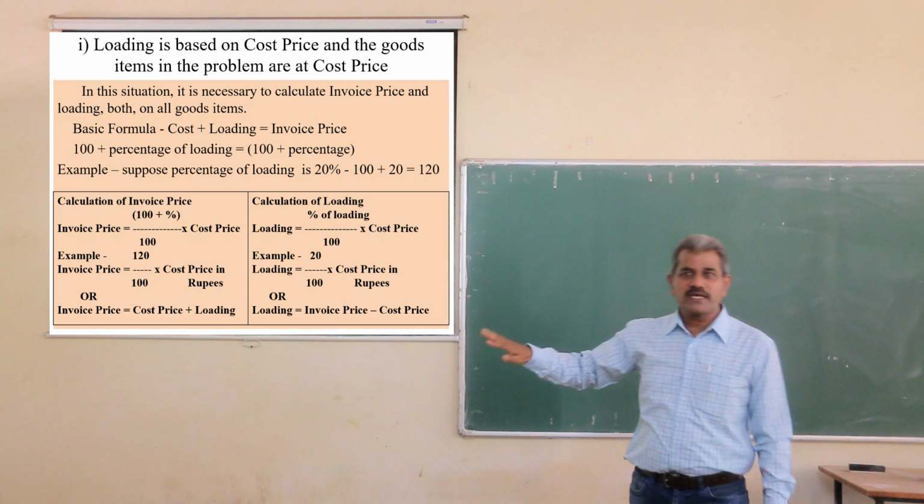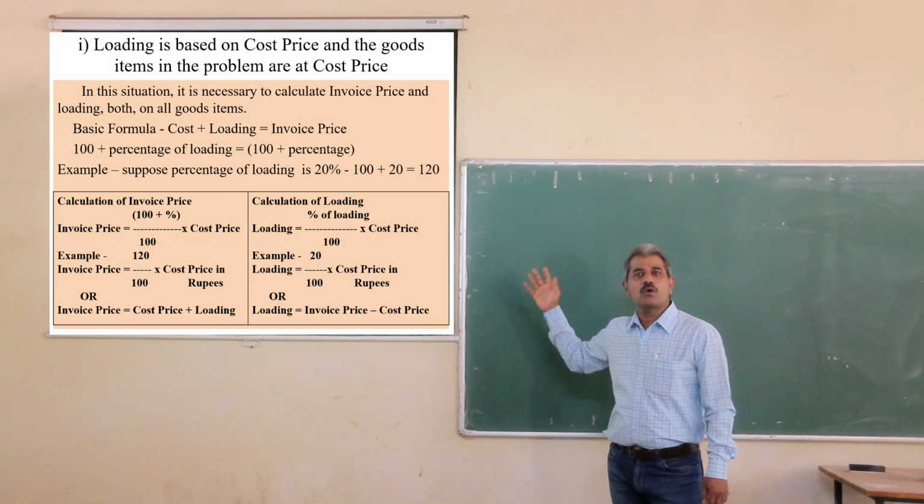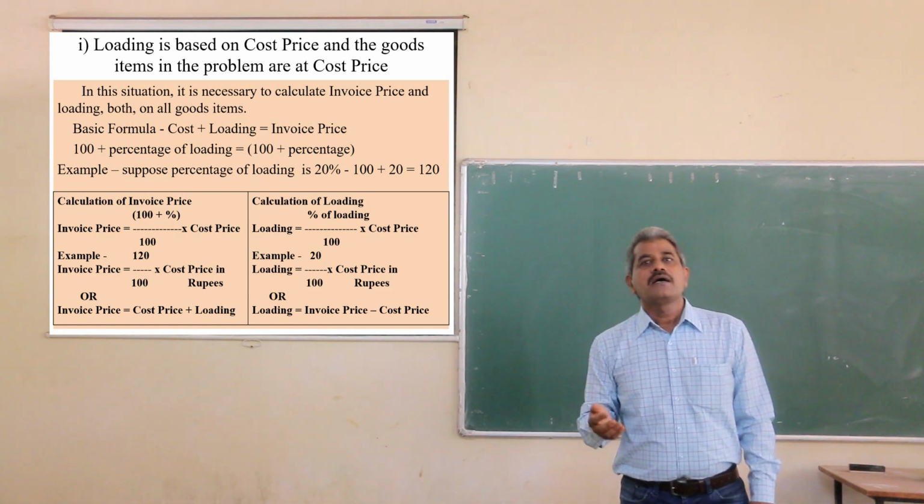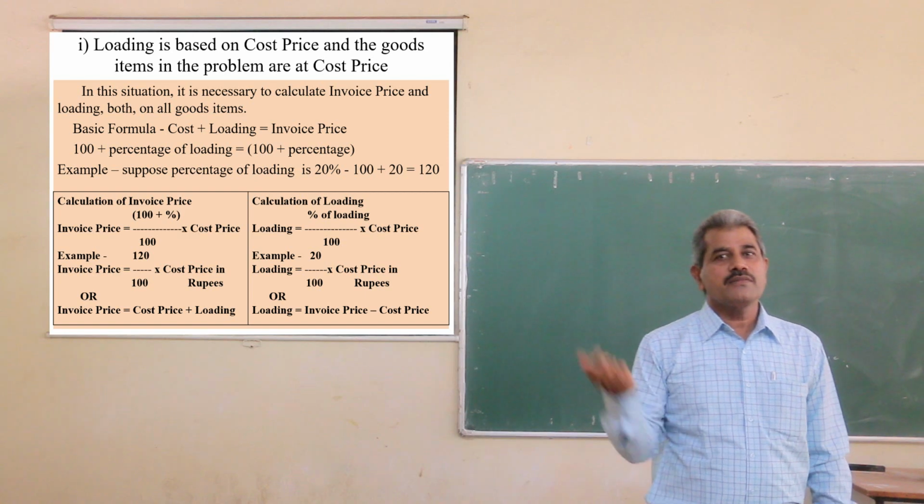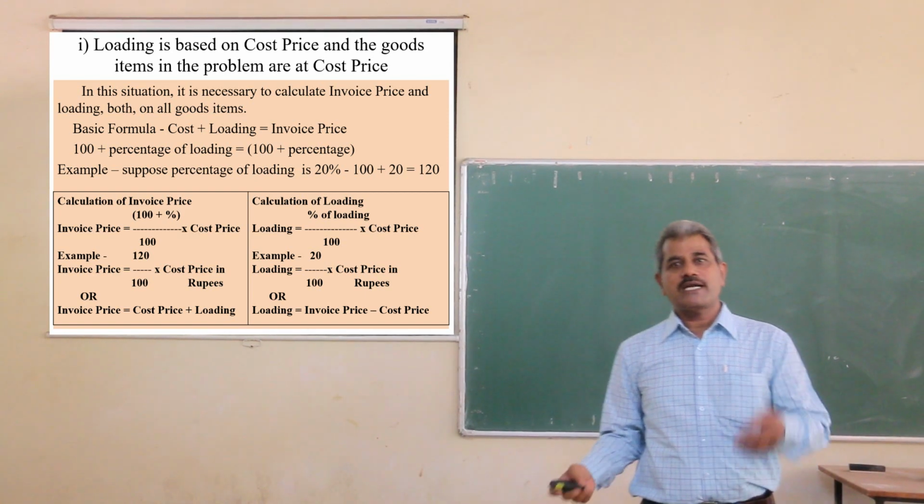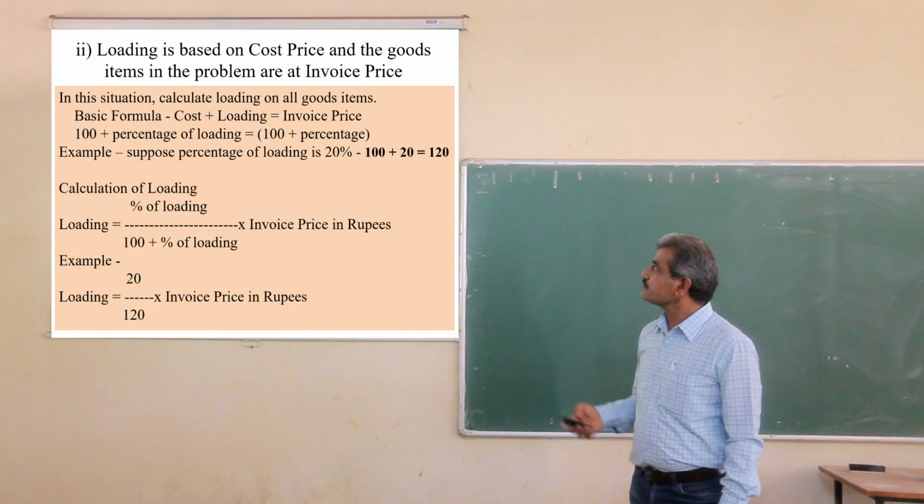So you have two options. One, calculate invoice price by using the formula as well as calculate loading by using the formula, or calculate one of them and calculate the missing item by using the formula cost plus loading is equal to invoice price. You can do by any one method, by any one way.